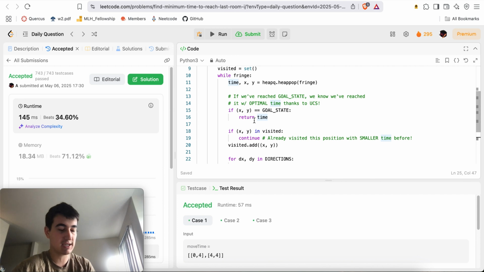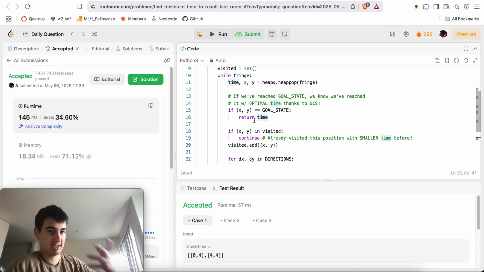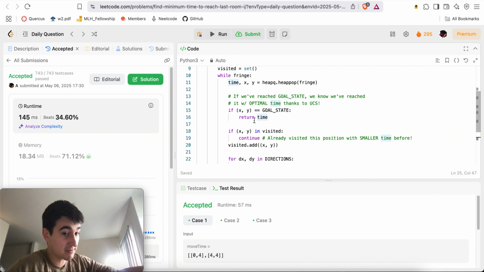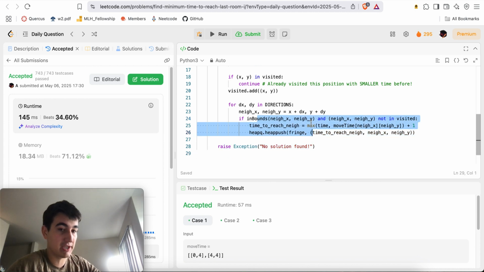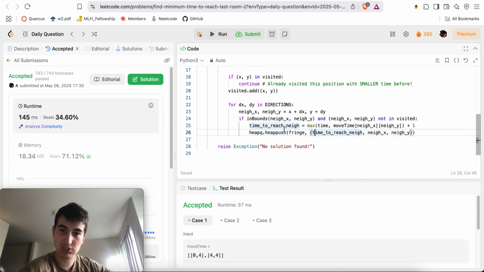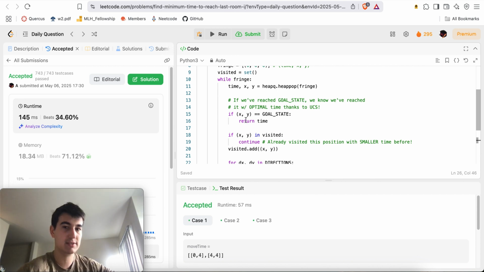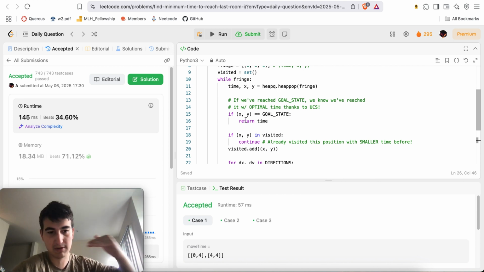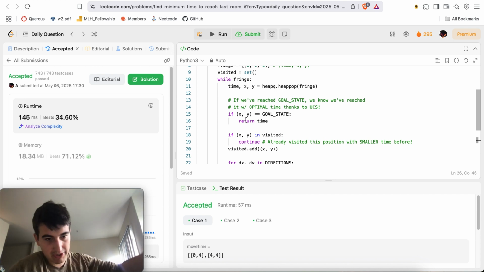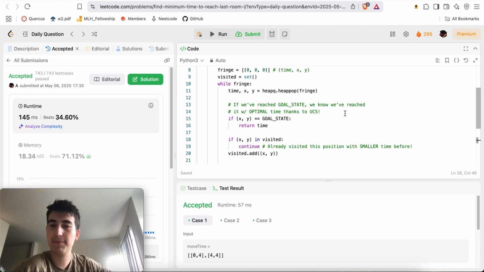The point is with UCS, you know that you reach a position with optimal time whenever you pop something, not whenever you see something through your neighbors, right? So I check for the goal state when I pop, not when I see it among the neighbors. Same thing with Dijkstra's. Whenever it's the next element you look at, you know you reached that one with optimal time, so you update your dictionary of the shortest path from the source node to that current node because you know that's set, and then continue onwards greedily.